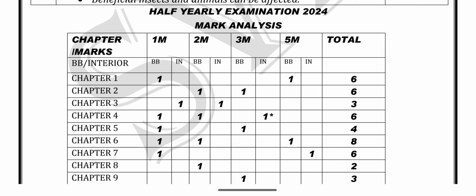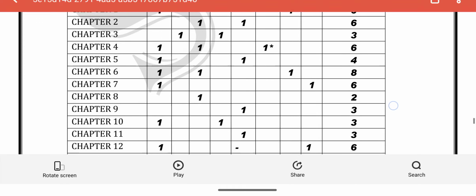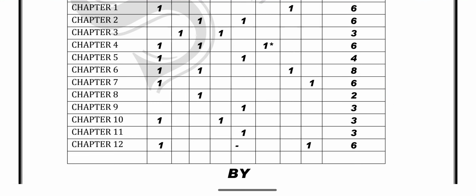In the 1 mark questions, 8 were from inside the book; in the 2 marks, 6; in the 3 marks, 5. In the 5 mark questions, all 4 are taken from book back questions. It also helps to score good marks. Overall it is easy to score 30 and above.